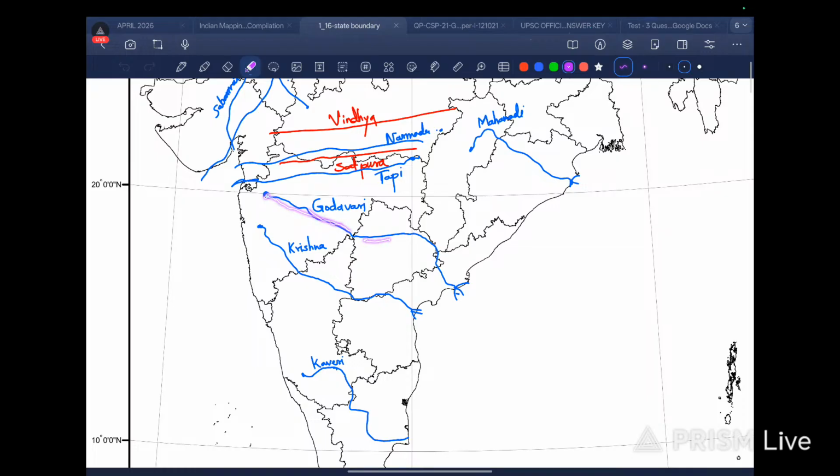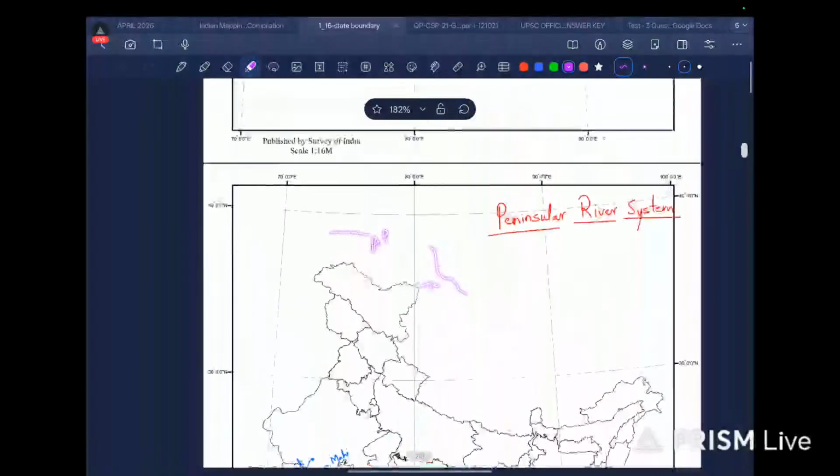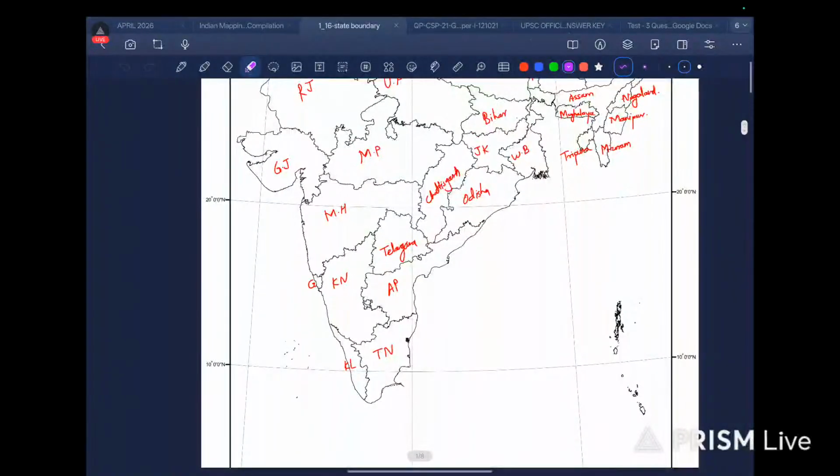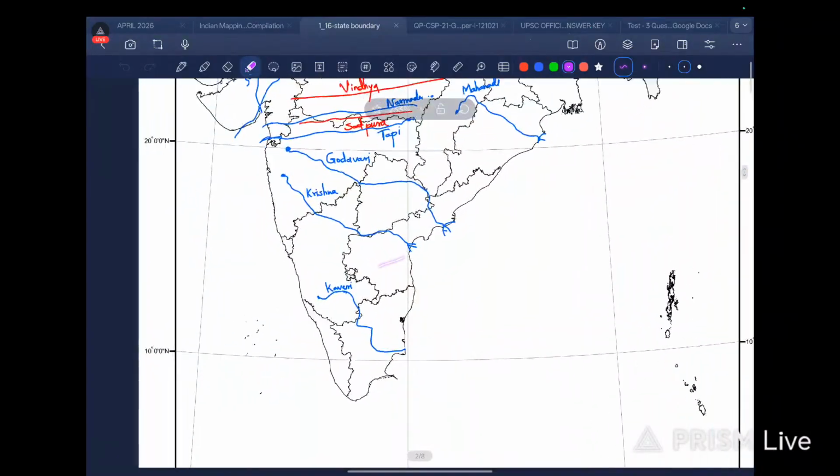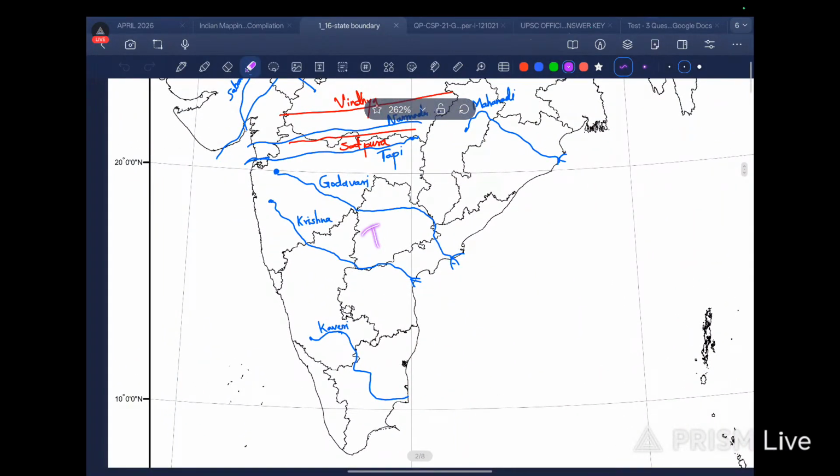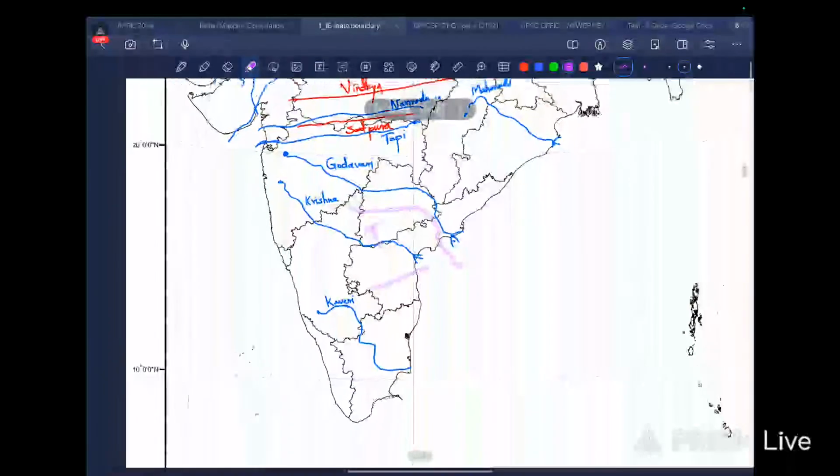Telangana, and this is Andhra Pradesh. Did I speak something wrong? Acha, this is Telangana, sorry. This is Telangana, and this is Andhra Pradesh. So it flows from Maharashtra, Telangana, Andhra Pradesh, and then directly into Bay of Bengal.